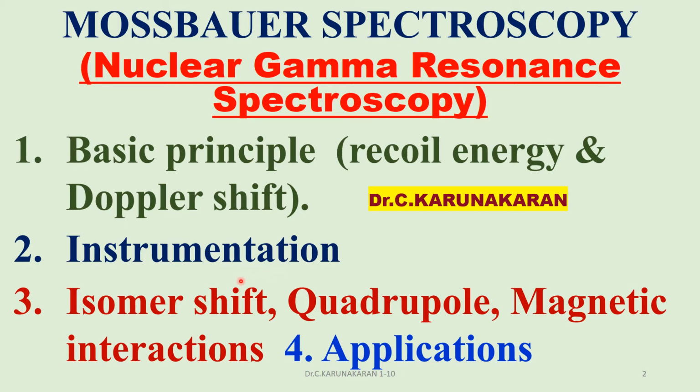What are the parameters obtained from Mössbauer spectroscopy? Isomer shift, quadrupole splitting, and magnetic interactions are the three important parameters to characterize the sample, the compounds, and then their applications. Various applications in chemistry, physics, biology, and geology, etc.